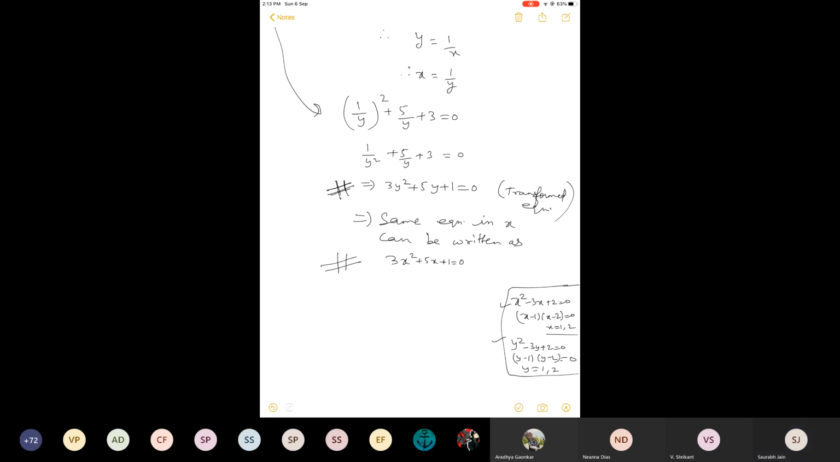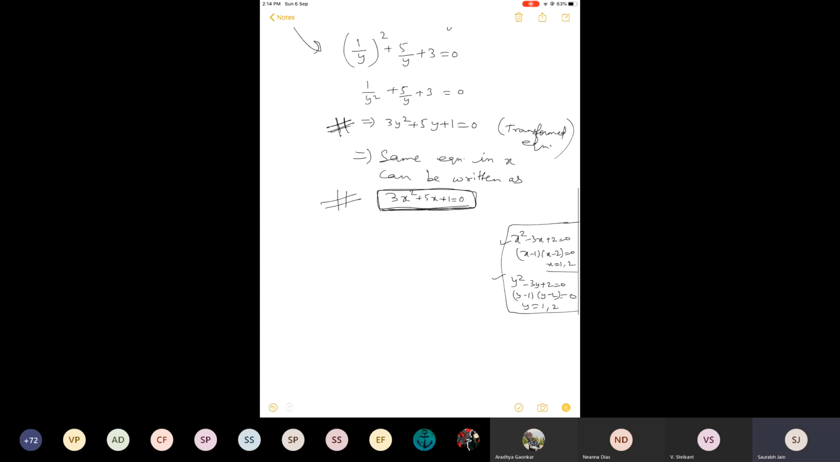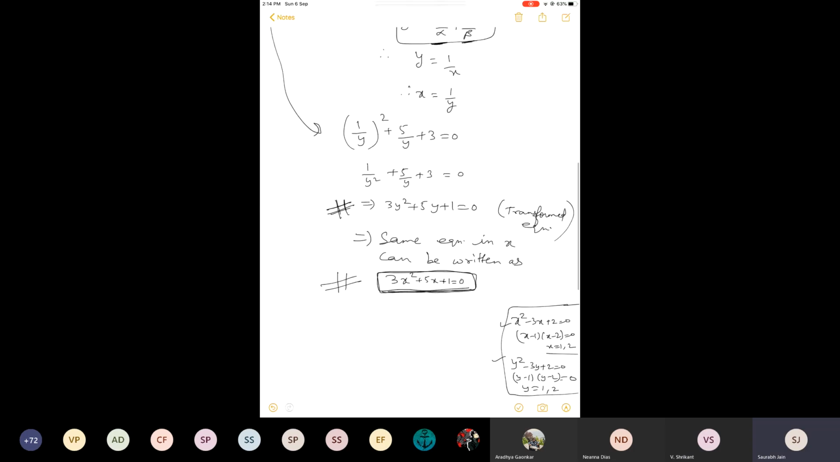However, the question is: is the x present in the final answer, this one, and the x present in the first equation, is it the same or different? This is important. Can anyone tell me, is it the same or different? The x present here and the x present here, is it the same or different? The same. Anyone else?